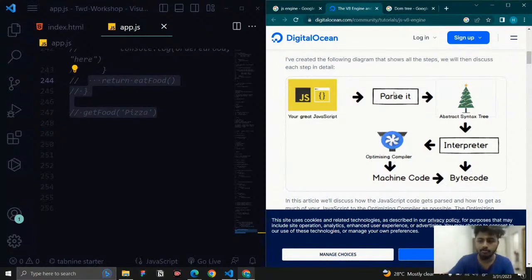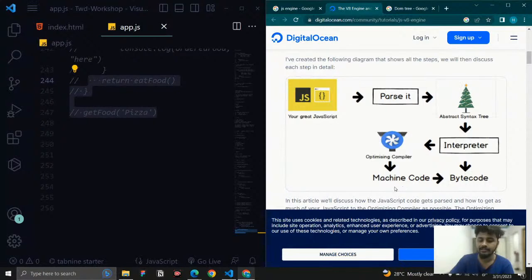Simply, the code is passed down, a tree is created, and the interpreter initiates the code quickly. A profiler is there, which scans the entire code and looks for anything to optimize. If it finds any code that is repeating again and again, it will check for it and say, yes, this code repeats, so I want to create an optimized code for it.